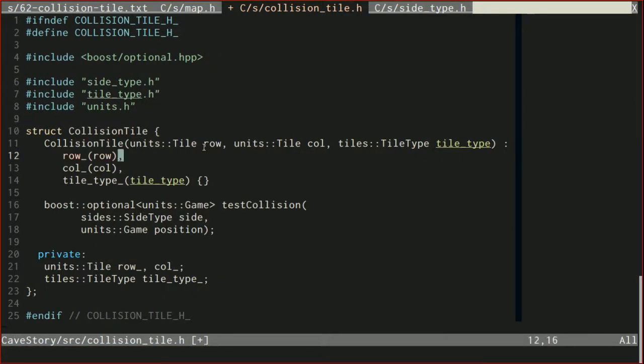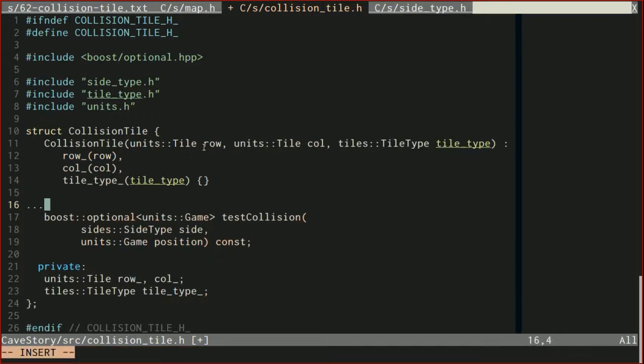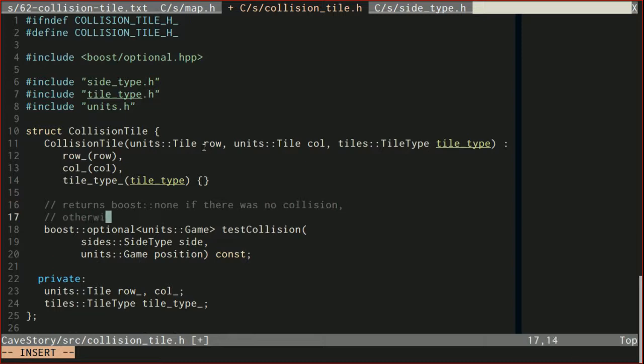So this is going to be a const method actually, so we'll just make it const. I'm going to create a comment: returns boost none if there was no collision, otherwise the position of the collision